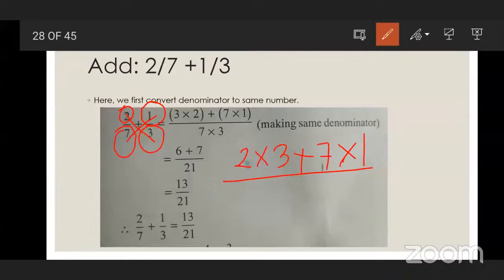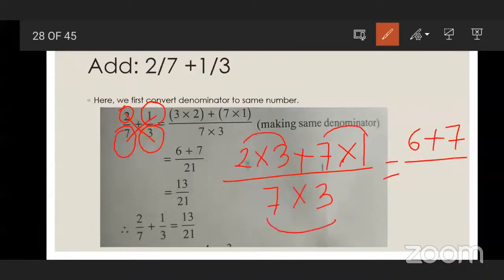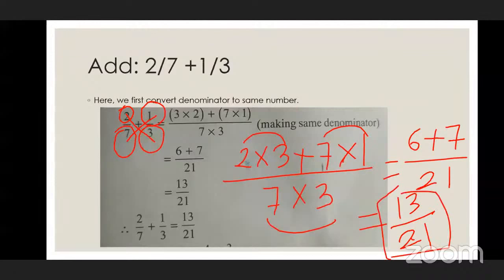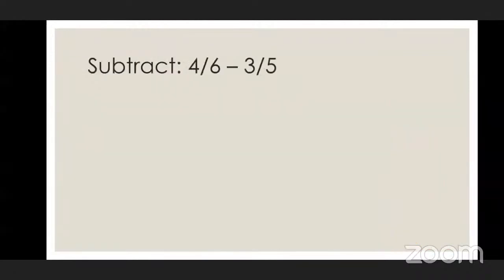So carry out the multiplication of numerators. 2 3s are 6 plus 7 1s are 7, and 7 3s, how much? 21. 6 plus 7 is 13, and we have here the denominator 21. Okay, so in this way also you can carry out the addition of unlike fractions.